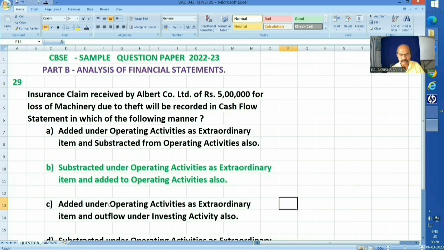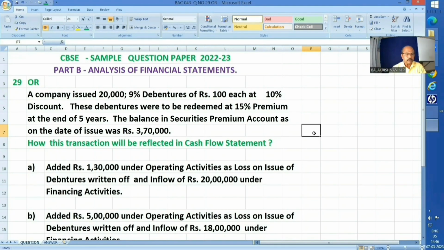Okay, now next question. Now, optional question of question number 29. A company issued 20,000 9% debentures of rupees 100 each at 10% discount. These debentures were to be redeemed at 15% premium at the end of 5 years. The balance in securities premium account as on that date of issue was rupees 3,70,000. How will this transaction be reflected in the cash flow statement?